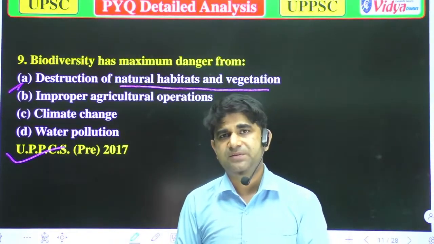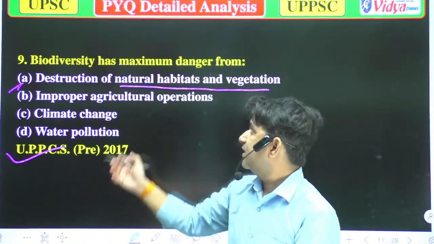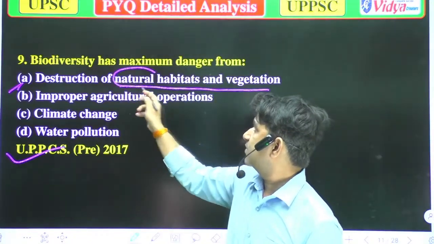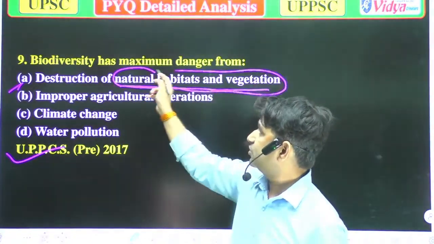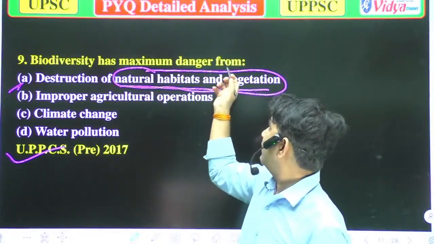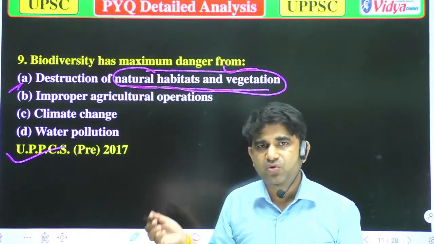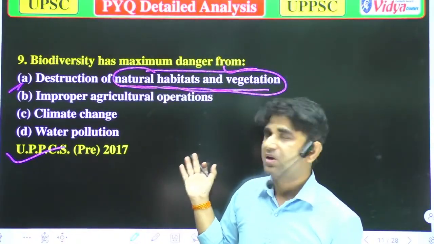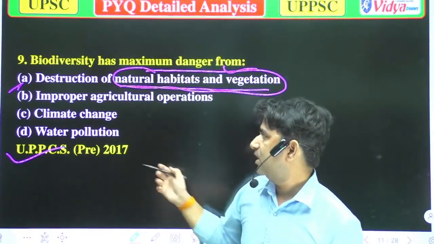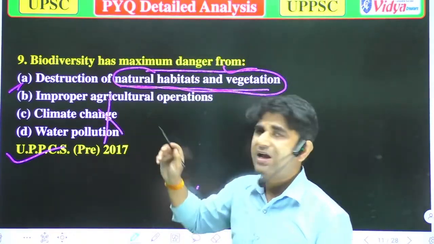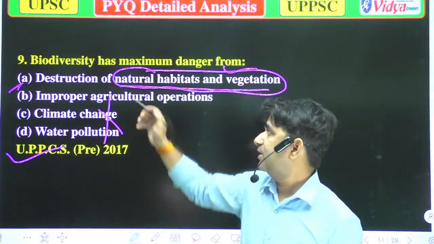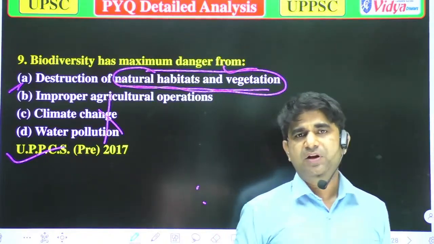So when there is destruction of natural habitats or vegetation, that could also harm the environment, or the biodiversity. All these have some functions, but this has the main function. Now we'll move to the next question.